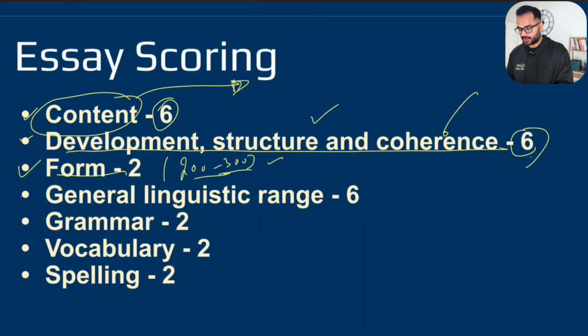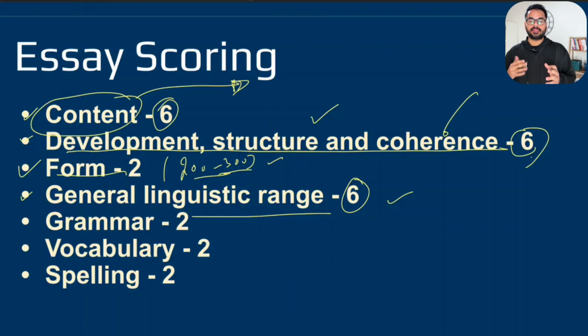Next is general linguistic range. So that simply stands for the ideas that you're going to put in your essay. They need to have some good amount of vocabulary words in it and good relevant keywords in it. That is what this general linguistic range, pretty much simplified, stands for. So your ideas, that negative idea, positive ideas, all those things that you're going to put in your essay, they need to be directly relevant to what the essay question was asking you for.